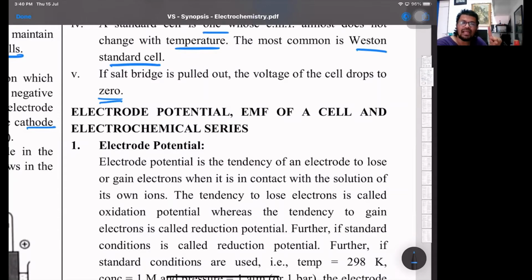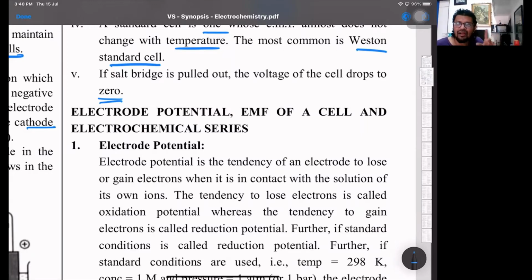One, enthalpy of sublimation, where the electrode and the electrolytic solution come in direct contact. The tips of the metal electrode first get vaporized, so solid to gas. That's called enthalpy of sublimation. Then in the gaseous state, it's easy to lose electrons. That's called ionization enthalpy.